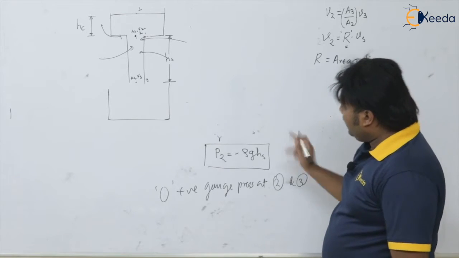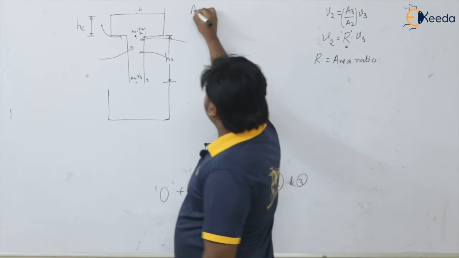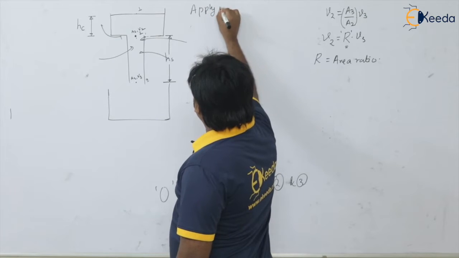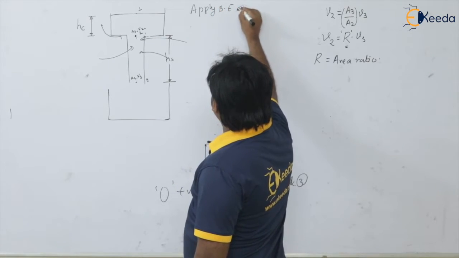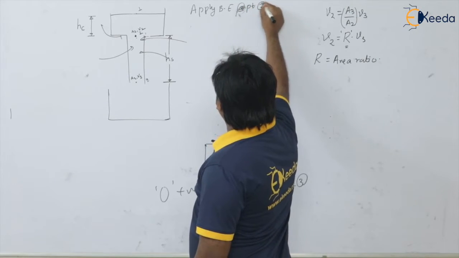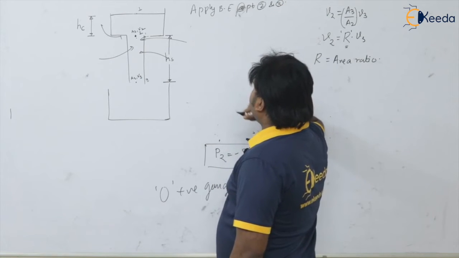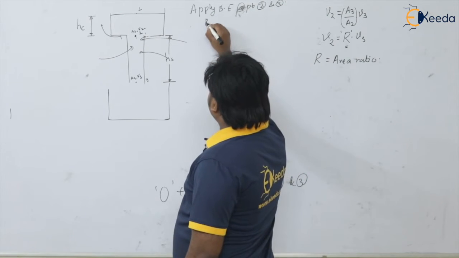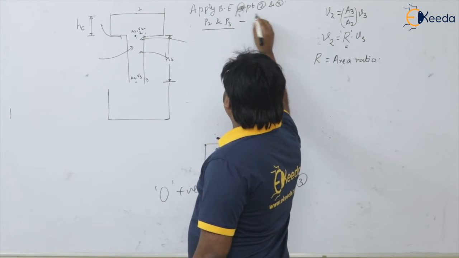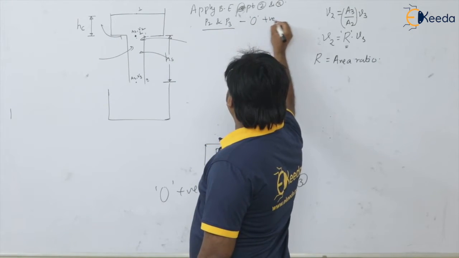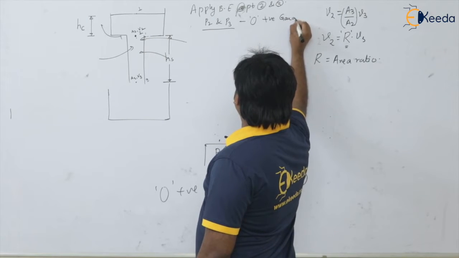Okay. Now apply Bernoulli's equation once again at point 2 and 3, and we know that pressure at point 2 and pressure at point 3 is what? At least zero positive gauge pressure.